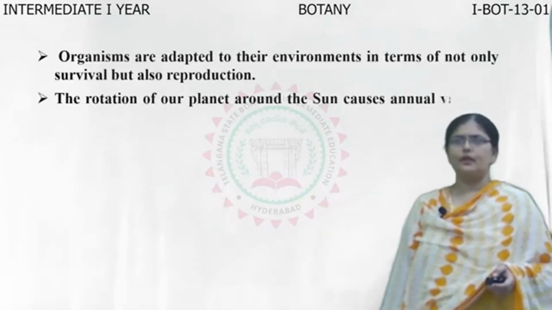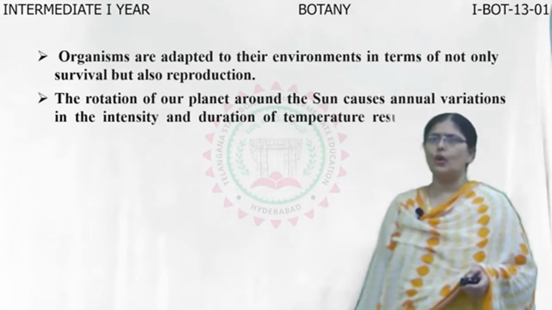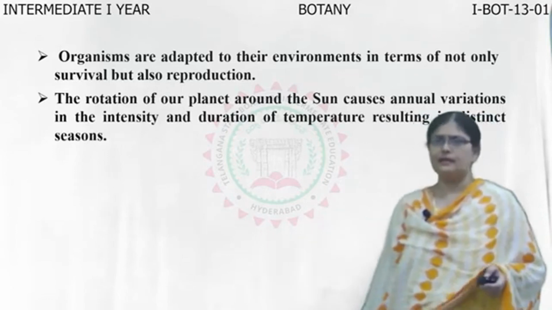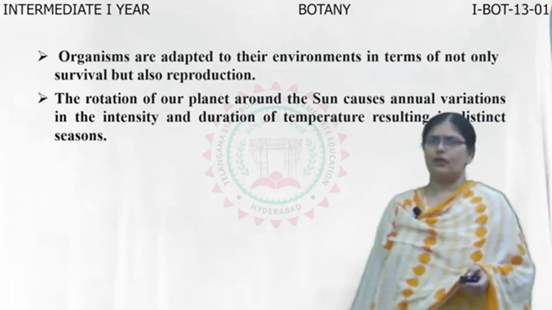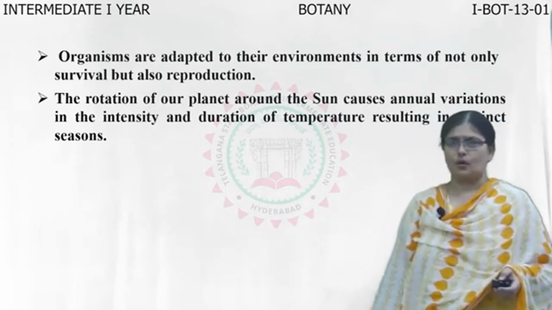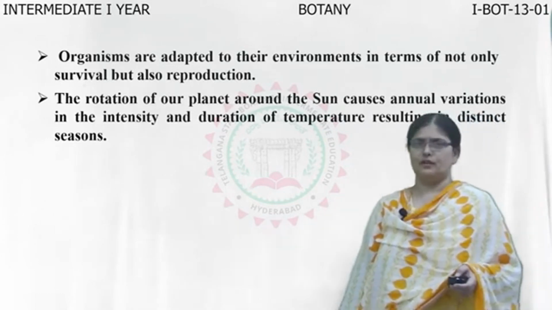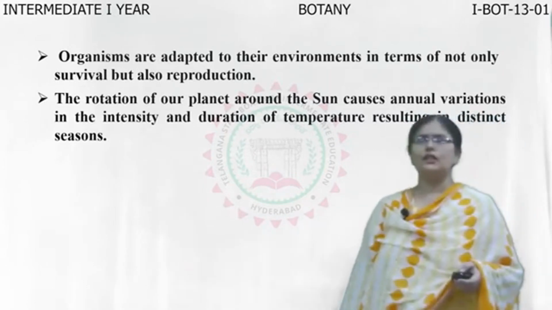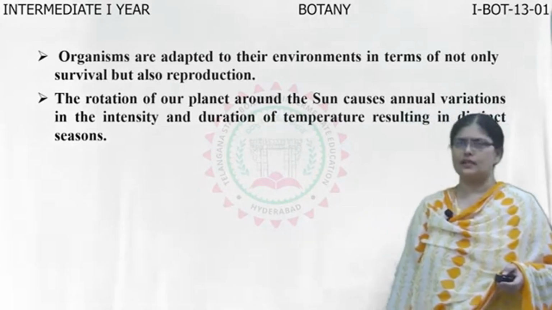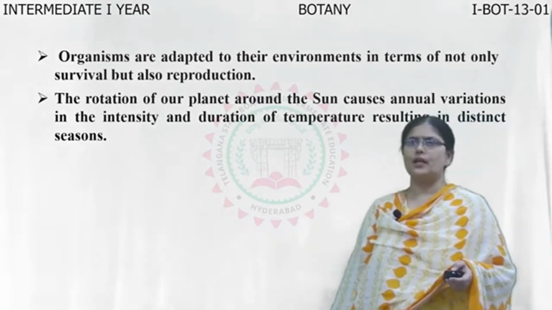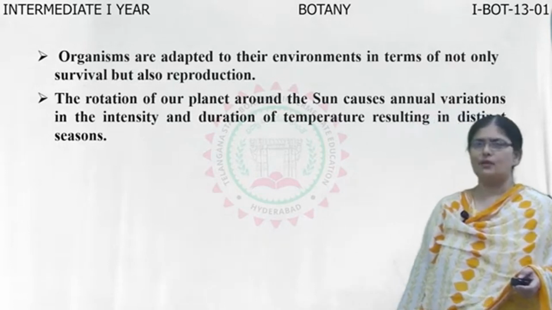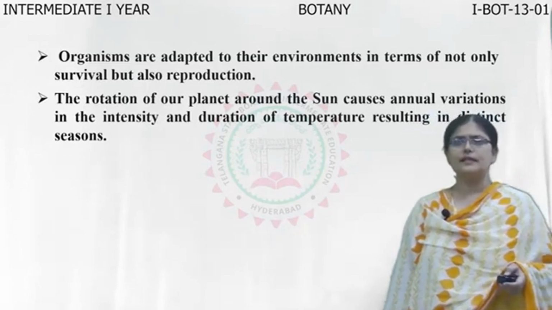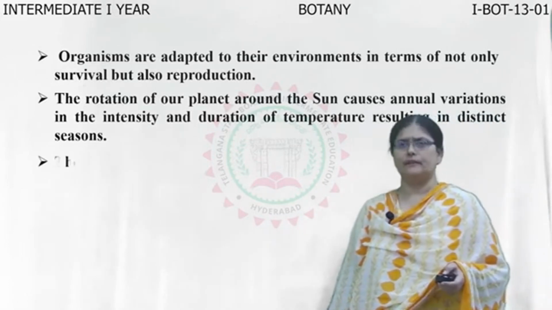Organisms are adapted to their environments in terms of not only survival but also reproduction. What does this sentence mean? It means that every organism is adapted to the environment not only for survival but also for reproduction. To understand this better, we all know that our planet Earth revolves around the sun, because of which various annual variations take place. These annual variations are in the form of intensity and duration of temperature, which results in different seasons upon the Earth. Isn't it?